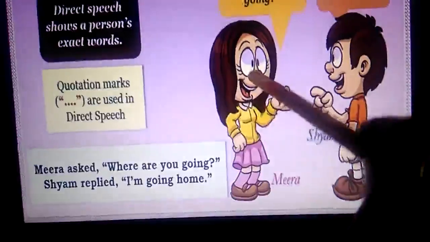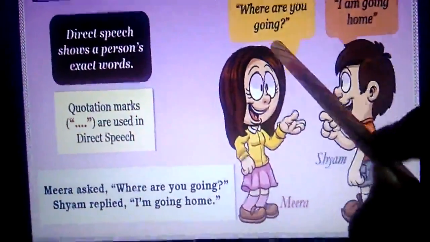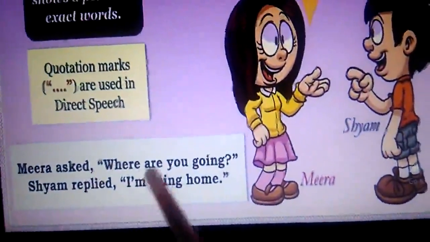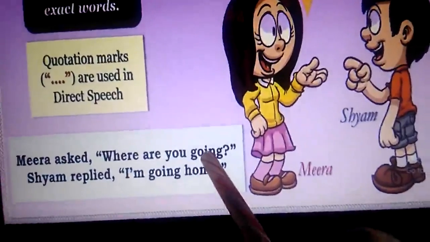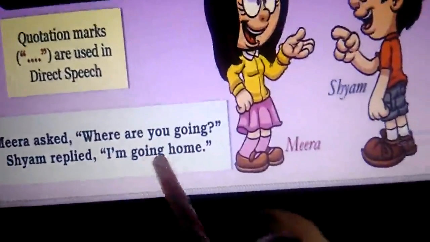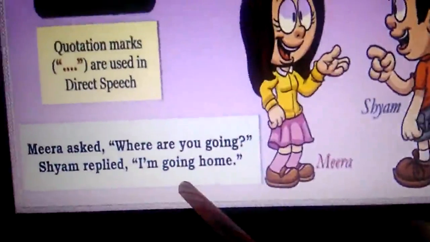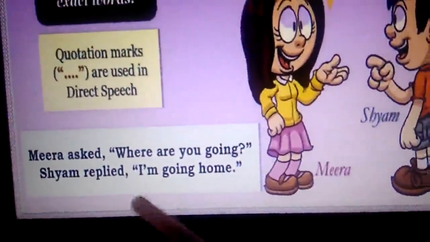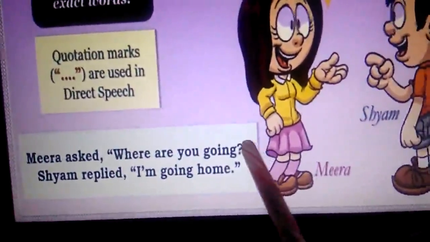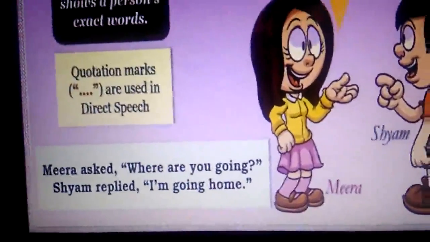Whatever Meera spoke, the words of Meera, we have kept exactly here. Meera asked, "Where are you going?" Exactly the words spoken by Meera, we have quoted. And in the second example, Shyam replied, "I am going home." These are exactly the words spoken by Shyam, and we have placed these exact words between the quotation marks. So this kind of expression is said to be direct speech.